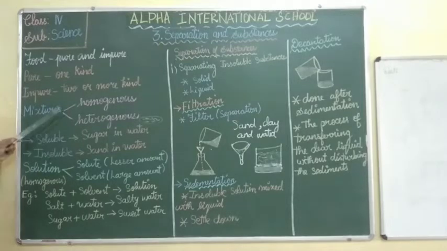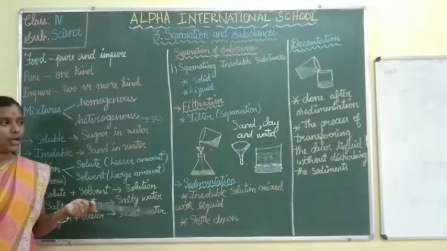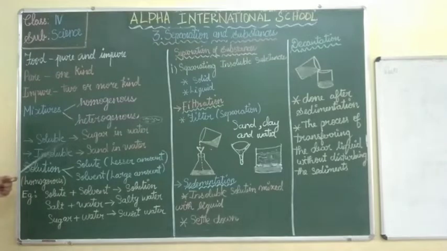For example, I take sugar and add it to water. It is mixed well, and I cannot separate the sugar and water. This is the example for homogeneous. Then what about insoluble, which is heterogeneous?